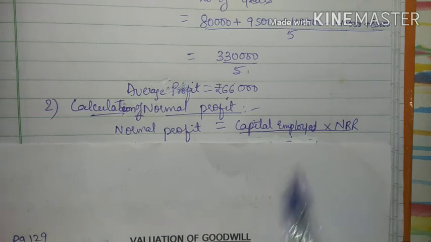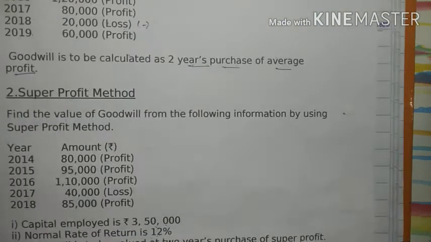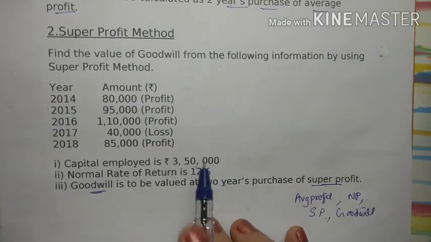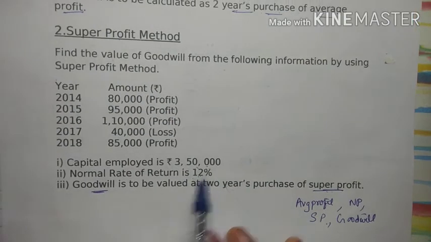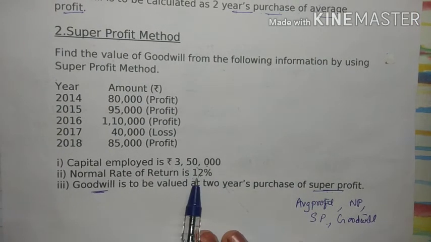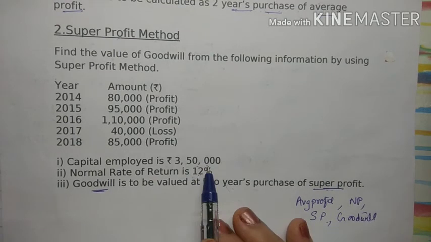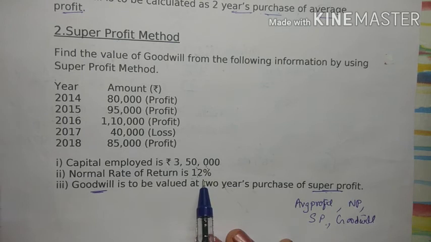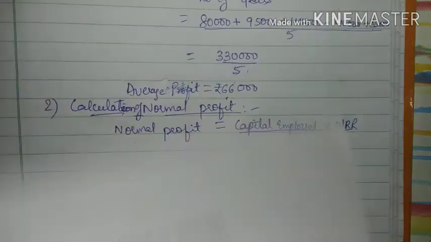It will be given in the problem. Now see here in this problem, capital employed is 3,50,000, right? And normal rate of return is 12%. Means 3.5 लाख रुपए अगर बिजनेस में लगाया है तो उसके ऊपर उसको एटलीस्ट 12% तो रिटर्न तो मिलना ही चाहिए, right? This is the meaning of this.